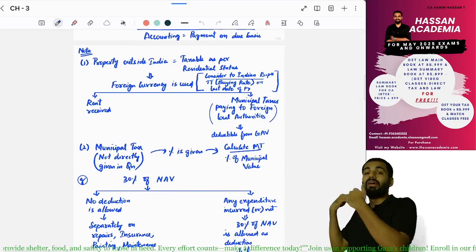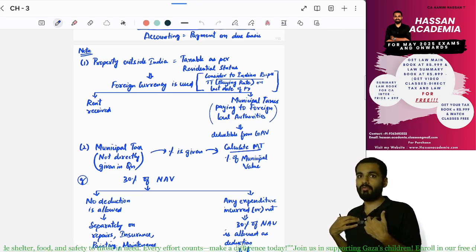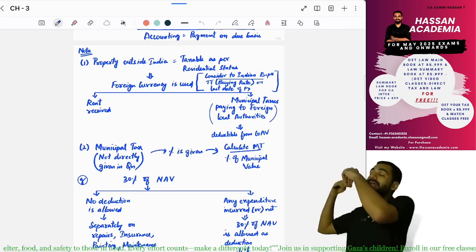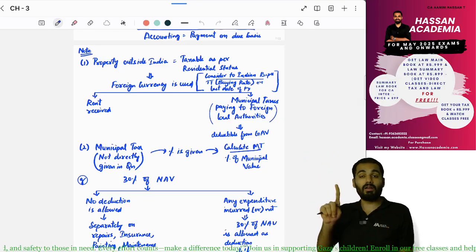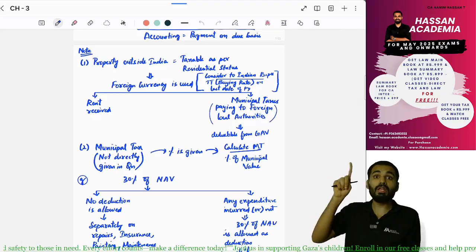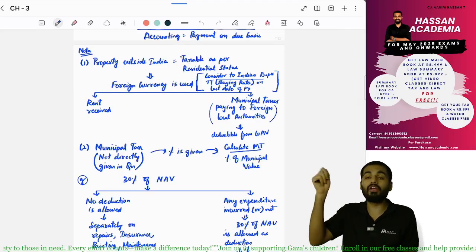First, you have to know that rent will be received in foreign currency, and municipal tax we have to pay to the municipal authority outside India. We can pay, no problem. But it will be in foreign currency. We have to convert it to Indian currency.